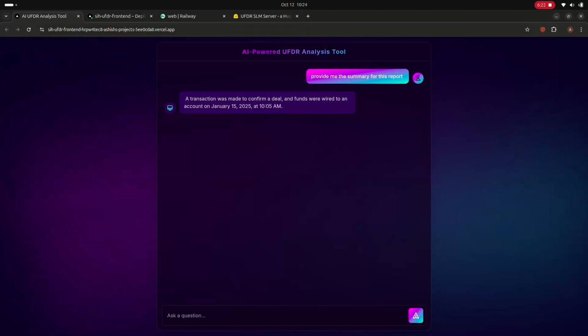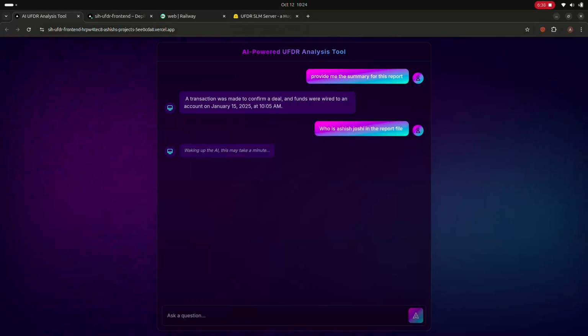Let me ask it a question which is not present in the report at all. I am asking, who is Ashish Joshi in the report file? There is no Ashish Joshi in the report file, because the mock UFDR file that I have created does not contain any Ashish Joshi.